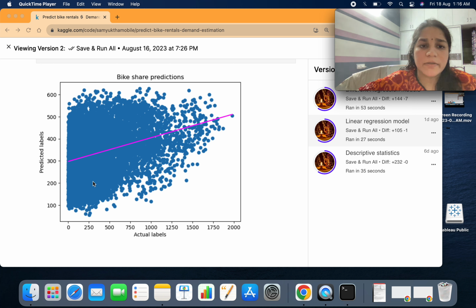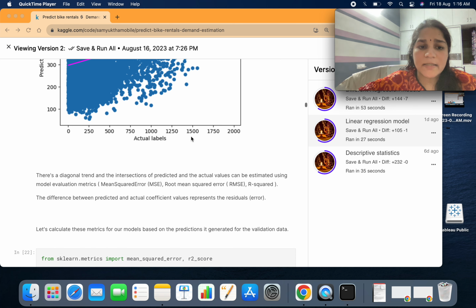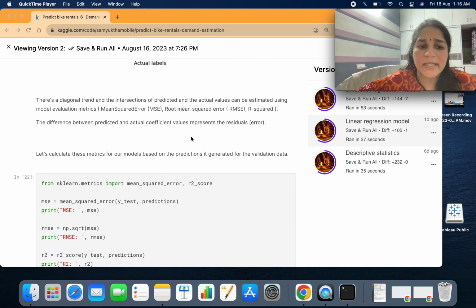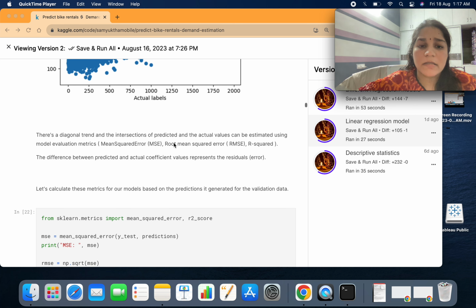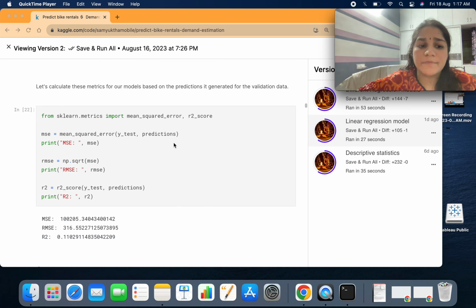Between 250 and 1,000 we see a denser scatter, and after that there are very few data points, but we should have seen some data points between 1,250 and 4,000. Those data points in the rentals were missing, so I'm calculating this. It is a good diagonal trend, but we have some error, and I wanted to know the error value.